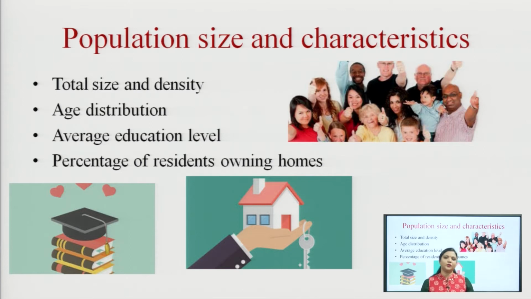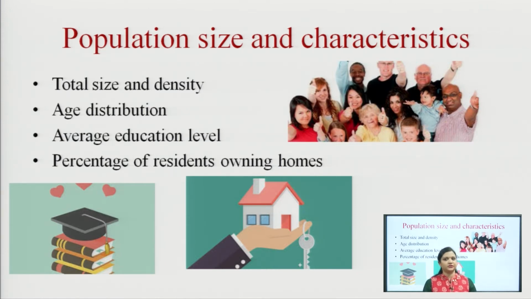Why is owning homes required? If in a particular area most of the customers have their own home, there is no chance of switching or vacating that place, because if they own their home, their existence there is basically permanent. So, it is very crucial to know how many residents or customers in that area own their own homes.